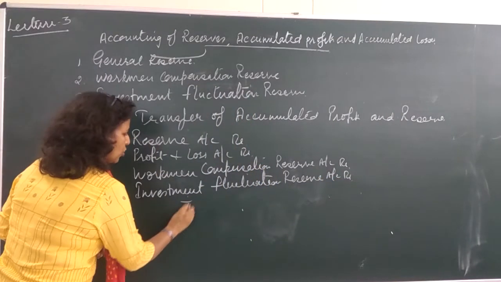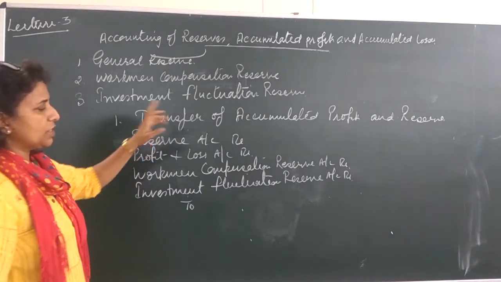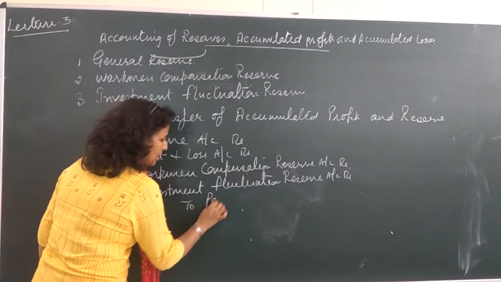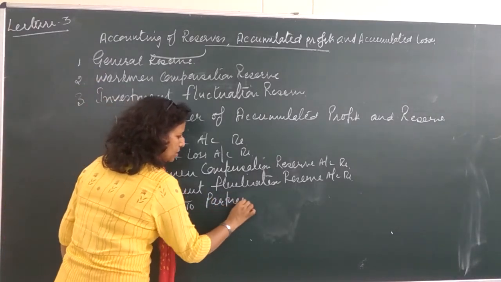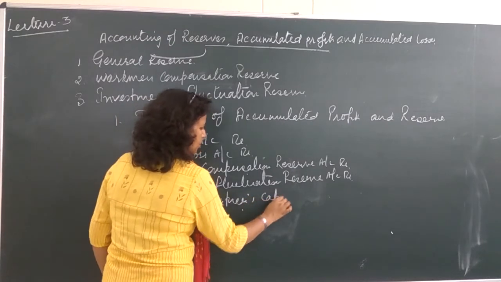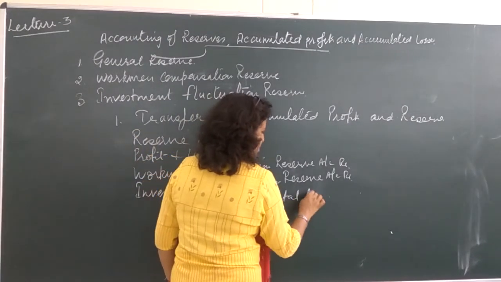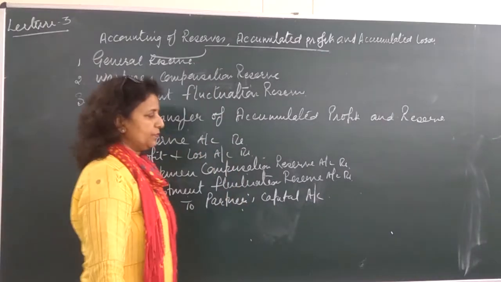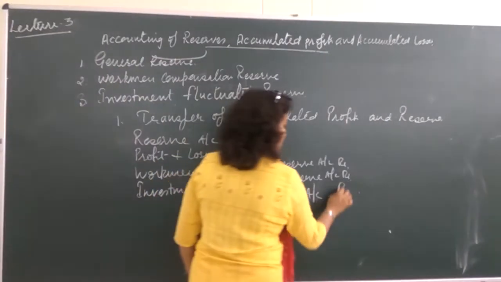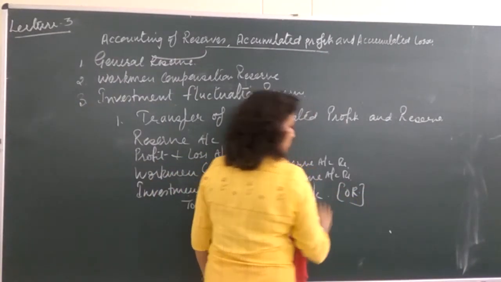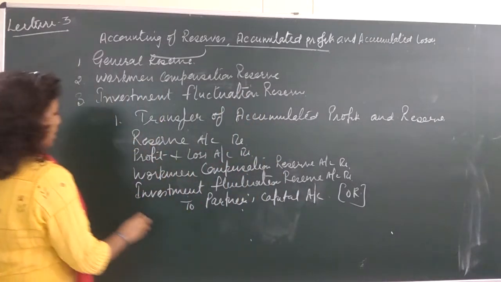These reserves and accumulated profit need to be transferred to which account? Partners' capital accounts, all partners' capital accounts. Or if the capital is fixed, it will be current account. And in which ratio do we need to transfer this? In the old ratio. Clear?